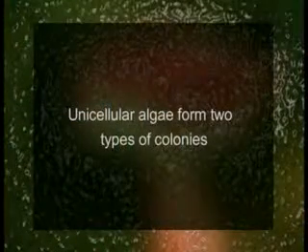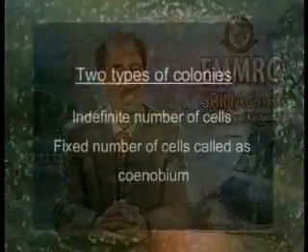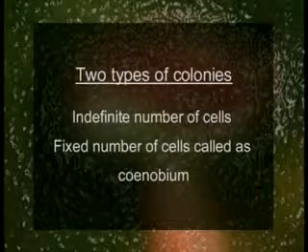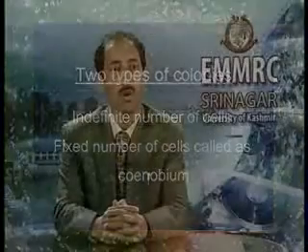Unicellular algae form 2 types of colonies. In one form, the number of cells is indefinite. In the second form, the number of cells is definite, and we call them cenobium.